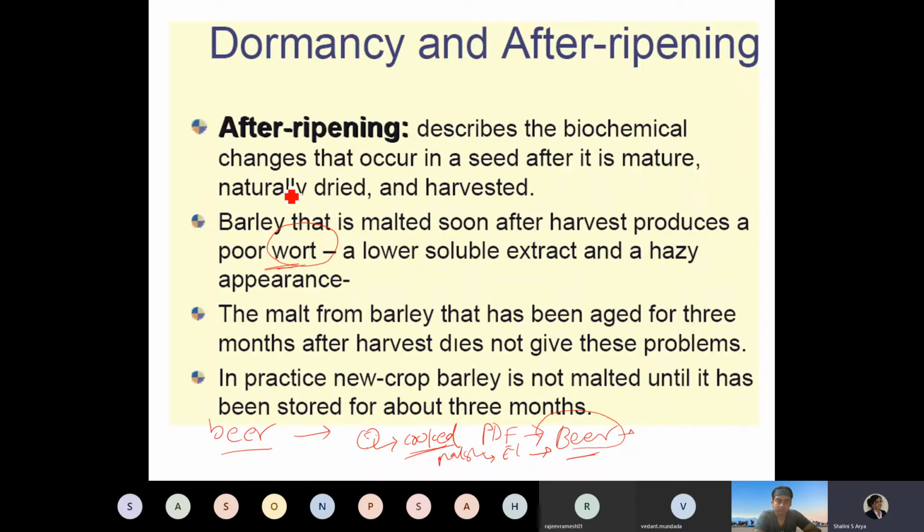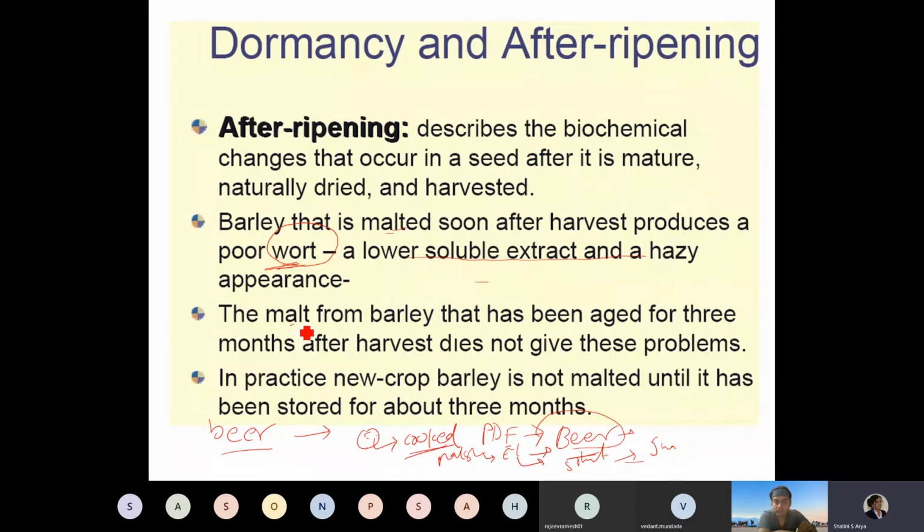Barley that is malted soon after harvest produces a poor wort. Wort means an extract in which you expect all the soluble starch, soluble sugars and soluble enzymes. So a lower soluble extract is obtained if you have a very poor malt.